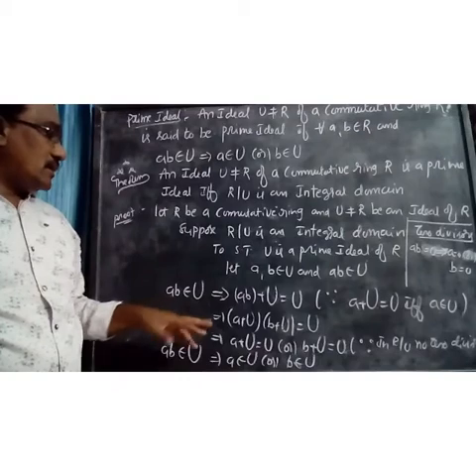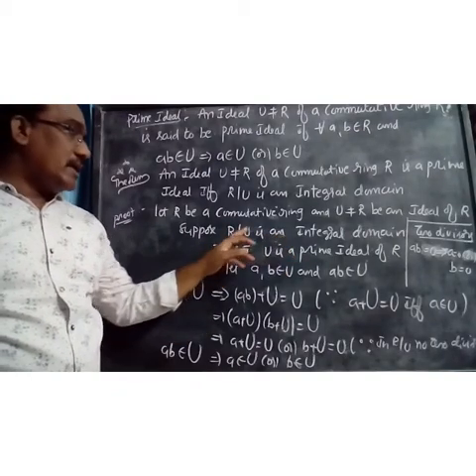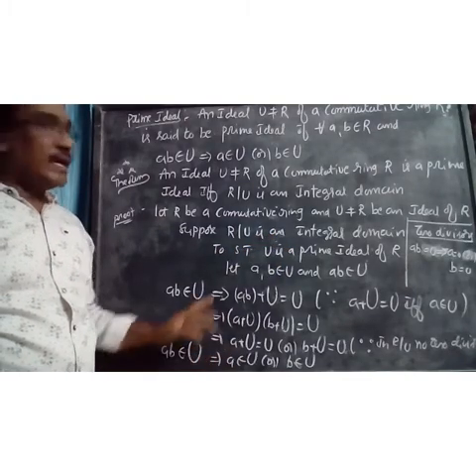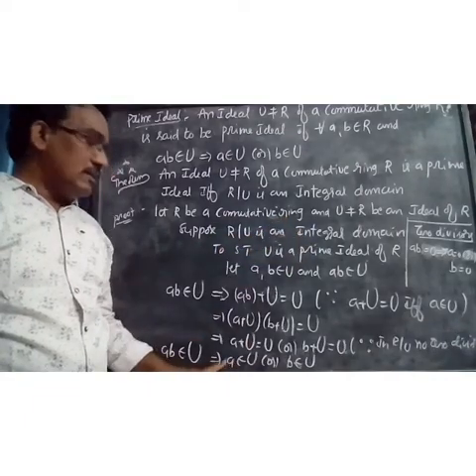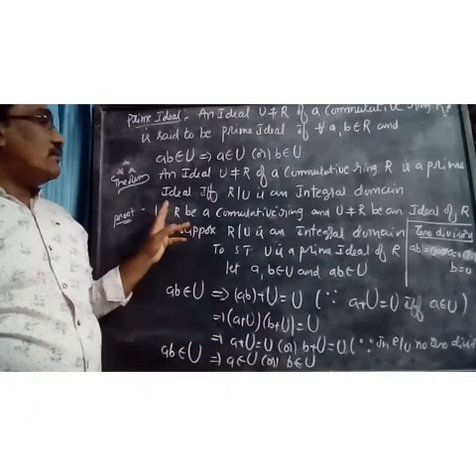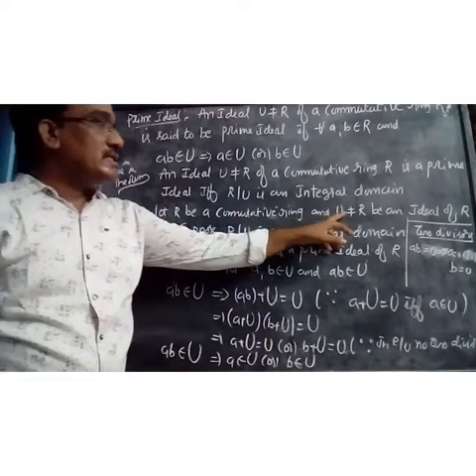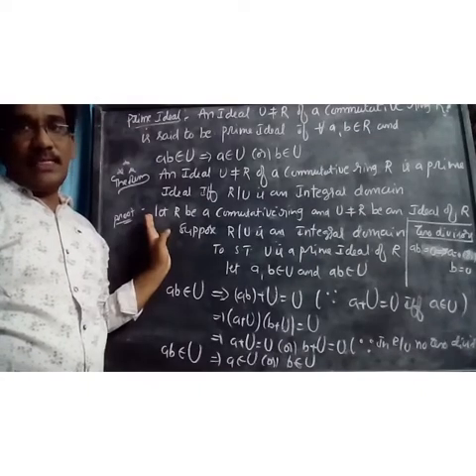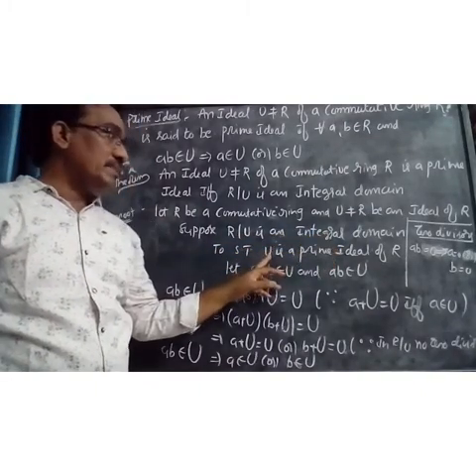First I take R by U is an integral domain, and I show that U is a prime ideal. Okay. What is the common hypothesis? Let R be a commutative ring, U is an ideal of R not equal to R. That is the common hypothesis. I take R by U is an integral domain, I show that U is a prime ideal.